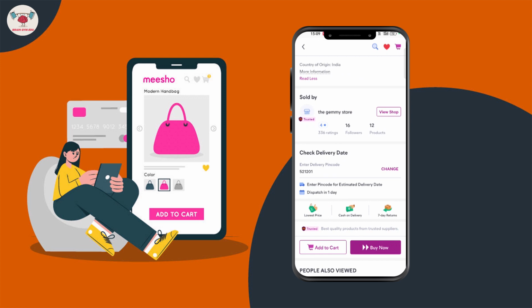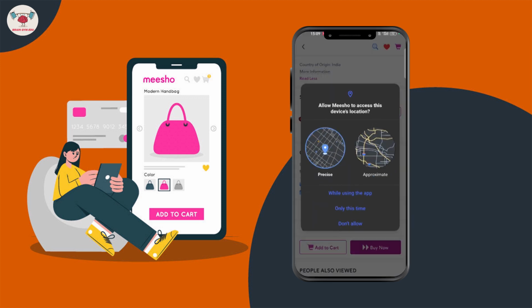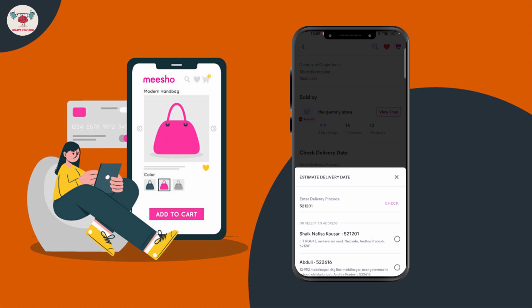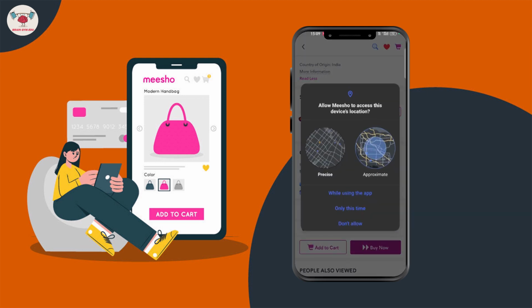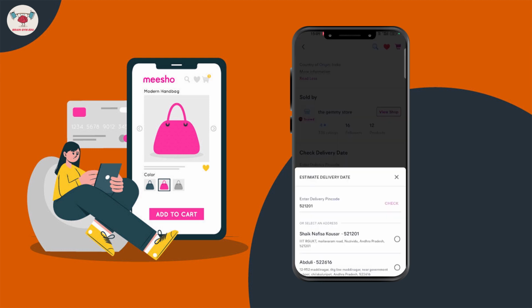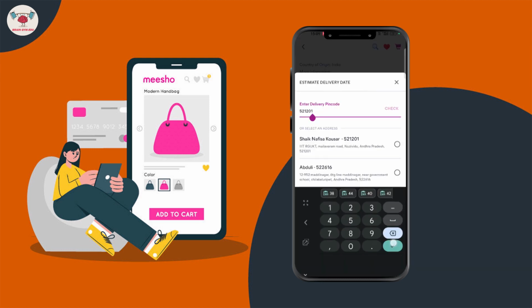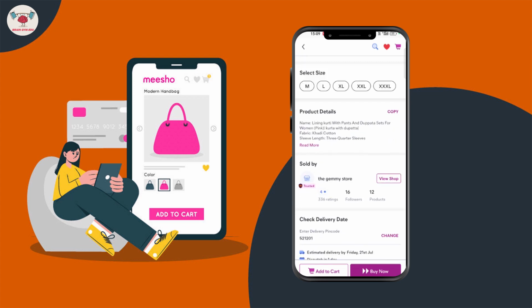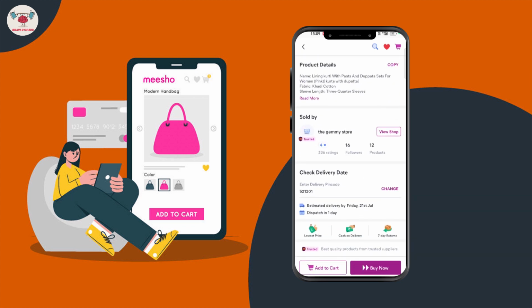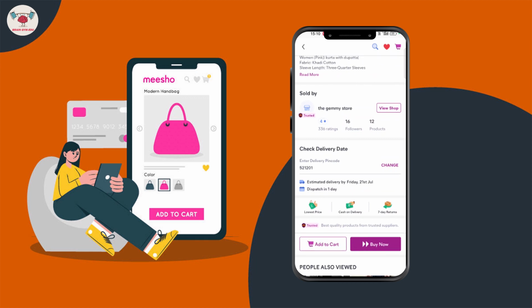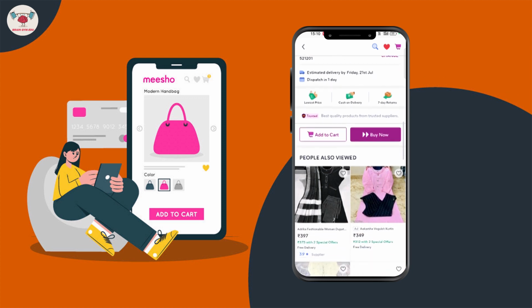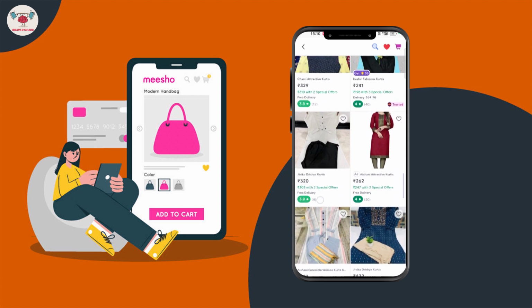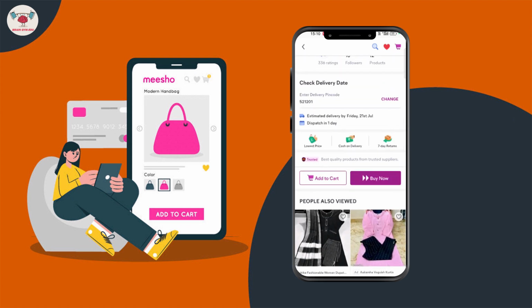Delivery date: I gave the pin code 521201 and the estimated delivery is 21st July. Dispatched in 1 day, lowest price, cash on delivery available, 7 days returns. These are all related searches. So you need to buy now.